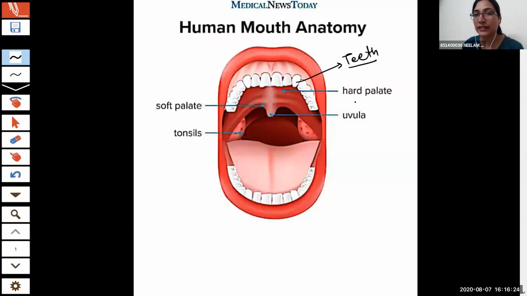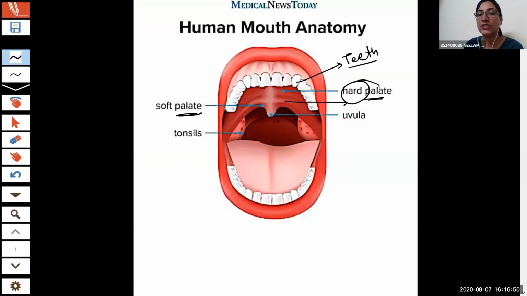This is the palate. Palate is the roof of the buccal cavity or oral cavity. When you touch your tongue to the roof of the mouth, in the anterior, the front part, you can feel the hardness, and we call it the hard palate.